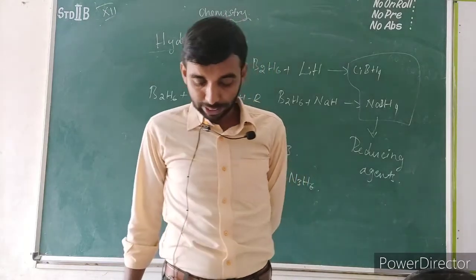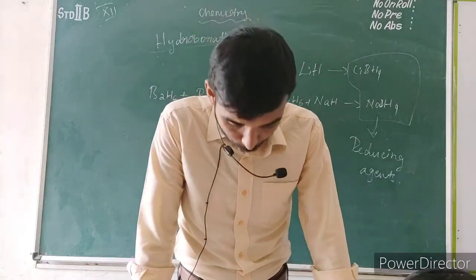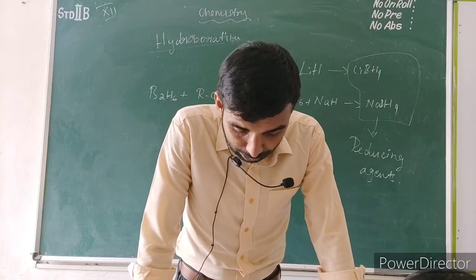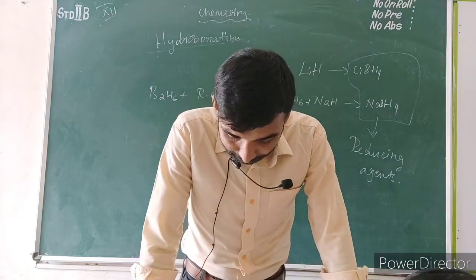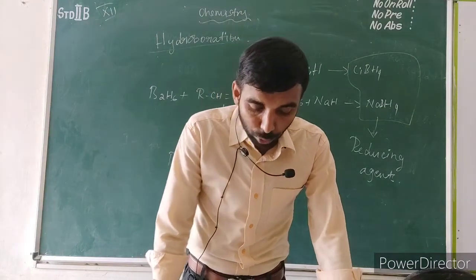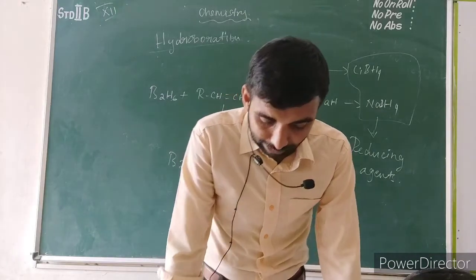Next is the structure of diborane, which is given on page number 37, structure 2.3. It will be asked as a 5 mark question. Please make a note. In diborane, two BH2 units are linked by two bridged hydrogen atoms. Therefore, it has 8 B-H bonds.